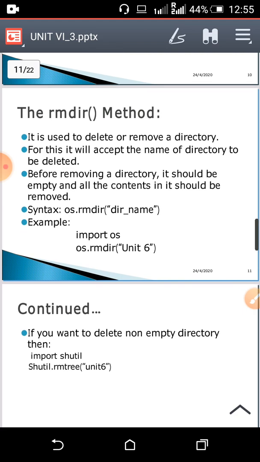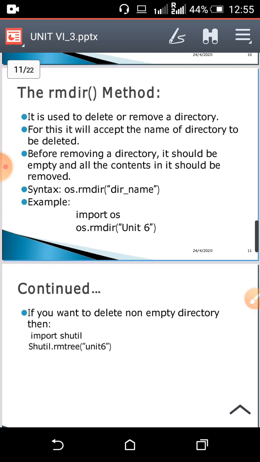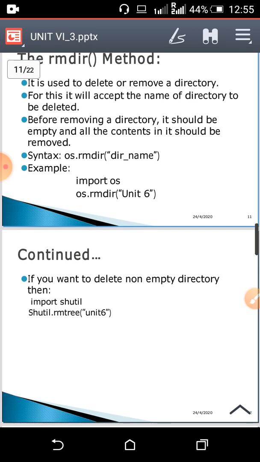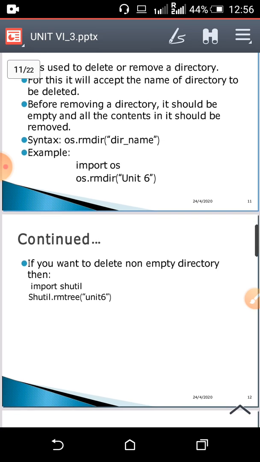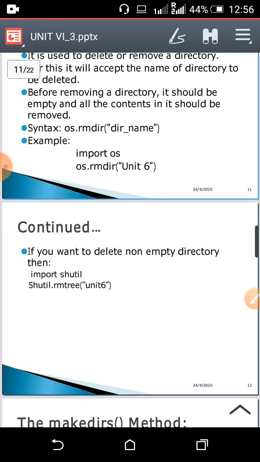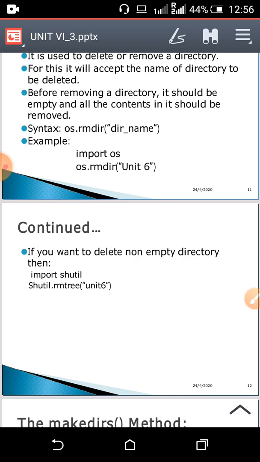Okay, so to remove your directory, the syntax is os.rmdir, in brackets the directory name which you want to delete. For example, I want to delete the unit 6 directory. For that I am going to import os, then os.rmdir(unit 6). If unit 6 is empty, then and only then it is going to be removed. If it is non-empty, it will generate an error.